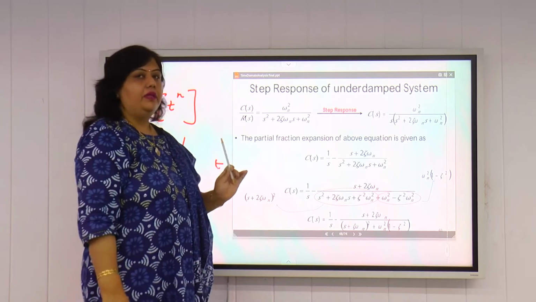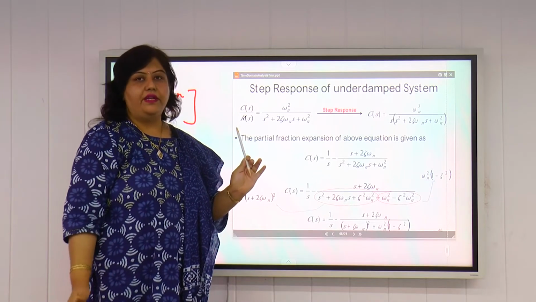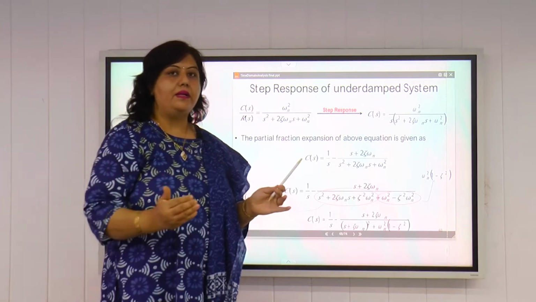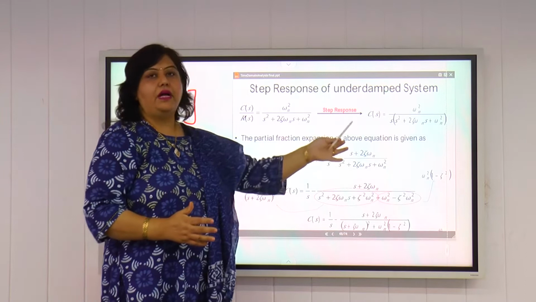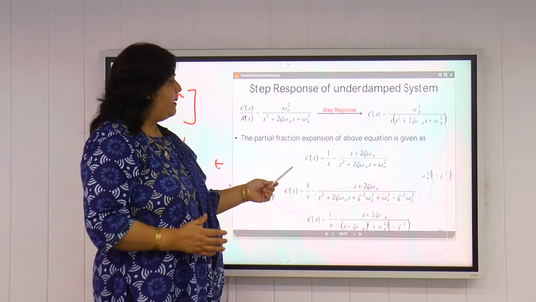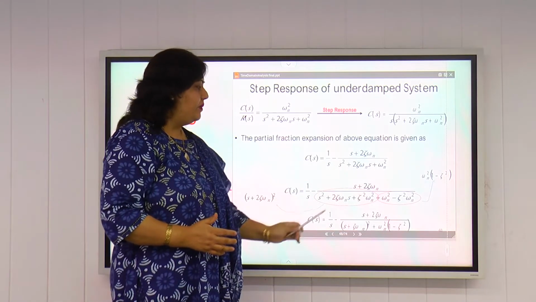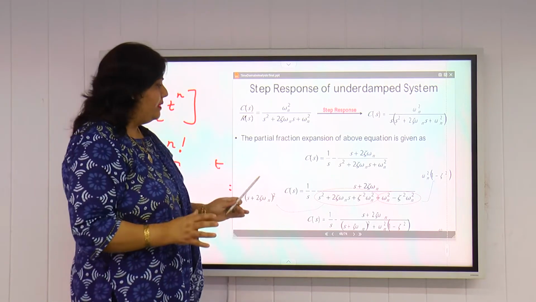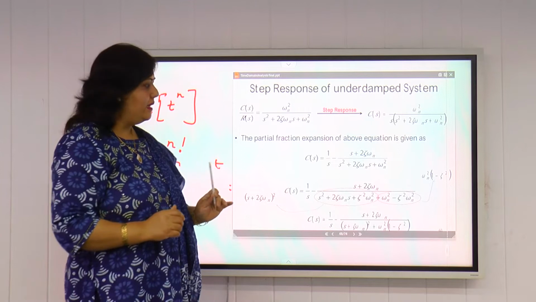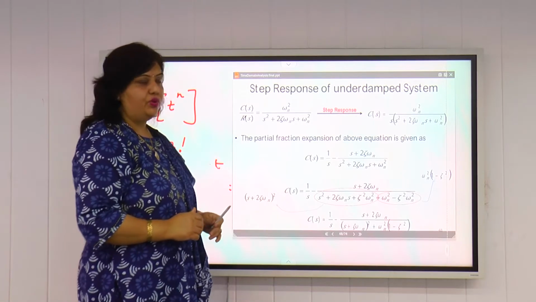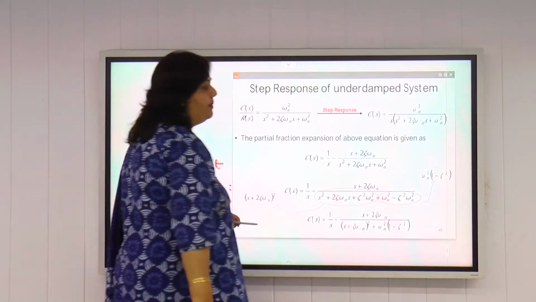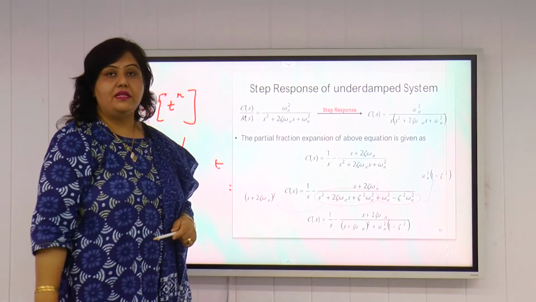Again we have to find C(t). For that, we have to find the inverse Laplace, and for finding the inverse Laplace, we first have to take the partial fraction of this C(s). If we take the partial fraction of C(s), we will have this value. We do certain manipulations in this to make the inverse Laplace easier. These manipulations are shown in this slide. We have also put a value here: omega d square equal to omega n square into (1 minus zeta square).